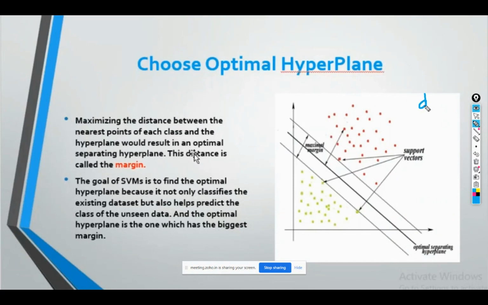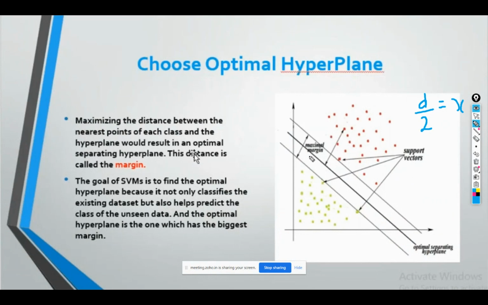This is D. Then I divide the distance by 2, and if I receive a distance here, like x, I will draw a hyperplane passing through that x point.